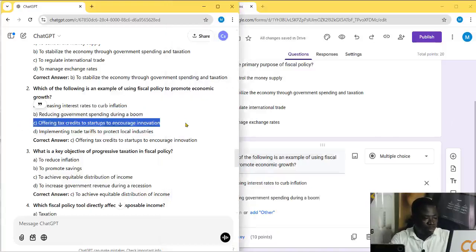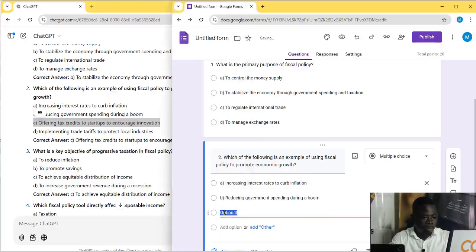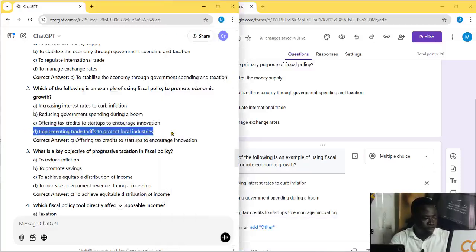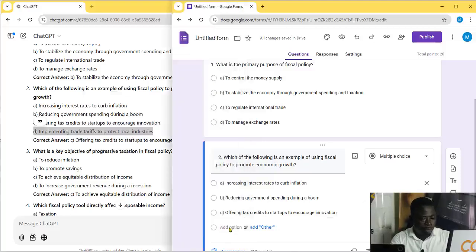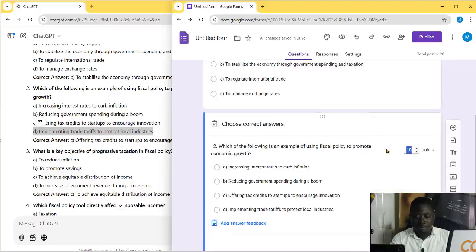Okay, so now when you are done, you have to click on the answer key, and then which one is the correct answer?